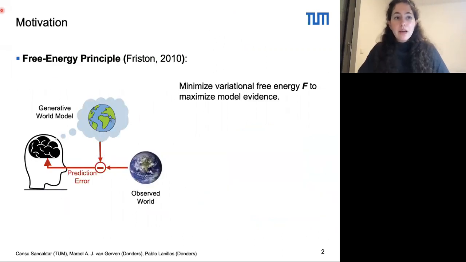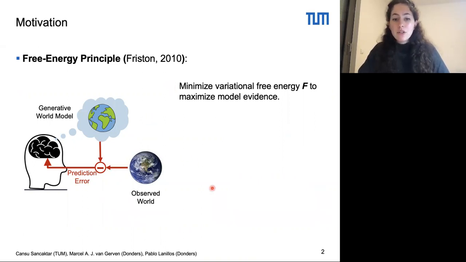So this work is motivated by a neuroscientific theory, Friston's free energy principle. The idea is that the human brain has an internal belief of the body state and a generative world model that delivers predicted sensations given your internal belief. The idea is to maximize the model evidence by minimizing the so-called variational free energy term, which is an upper bound on surprise. So you want your predicted sensations to match the sensory input of the real world.